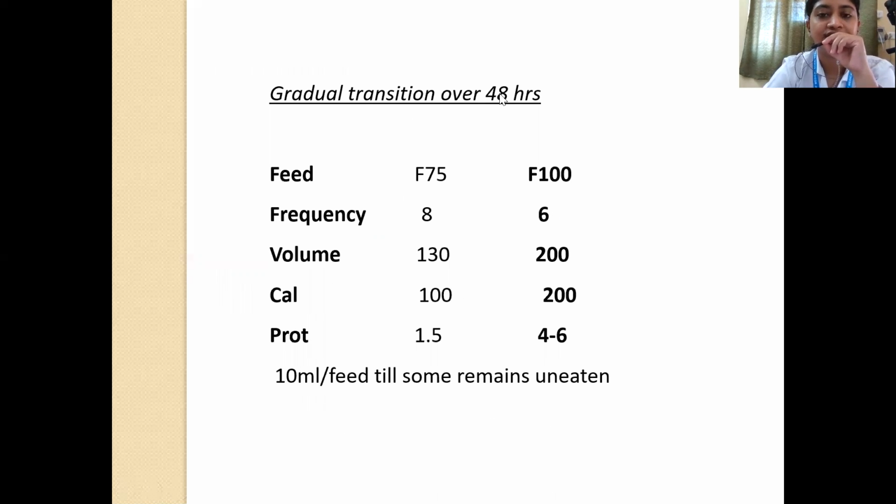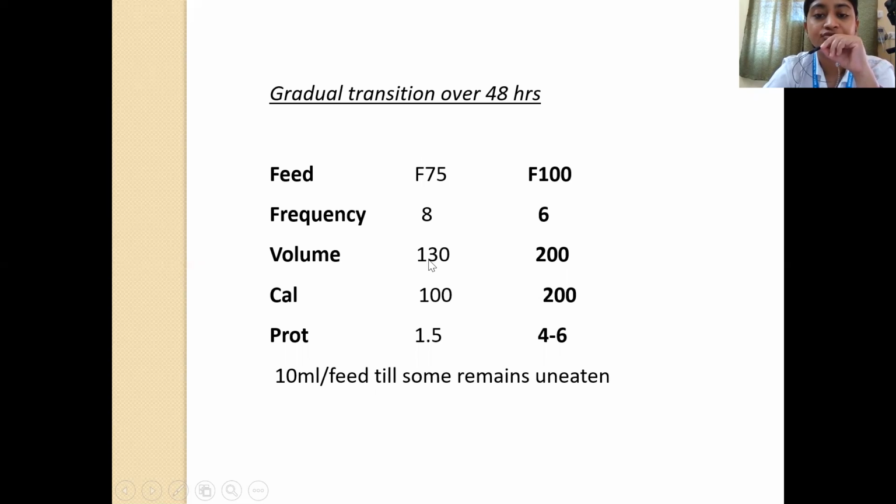Then when we are doing the transition from F75 to F100 after the week, we should do this gradual transition over 48 hours. Whenever we are giving F75 at the end of 1 week, we were giving it 8 times a day. F100 we should give 6 times a day. So the frequency, the spacing, will have to be increased gradually from 3 hours to 4 hours.